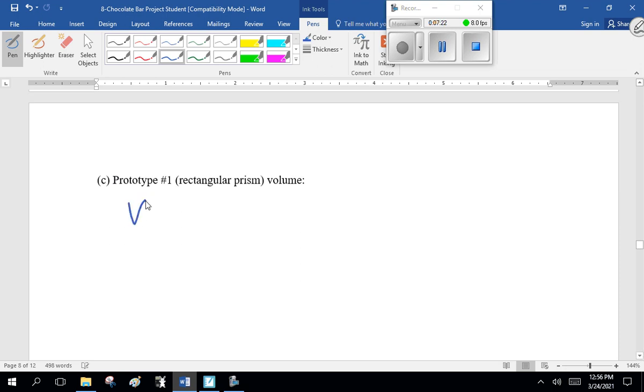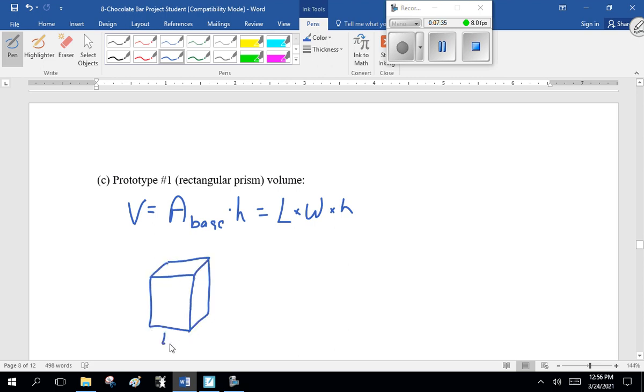Now, the volume for a prism is area of the base times height, which is length times width times height. So, whatever it is, as long as the volume is bigger than the Toberlone. Length, width, height. Okay. So far, so good? Well, I hope so. You guys have shown me you pretty much got this.